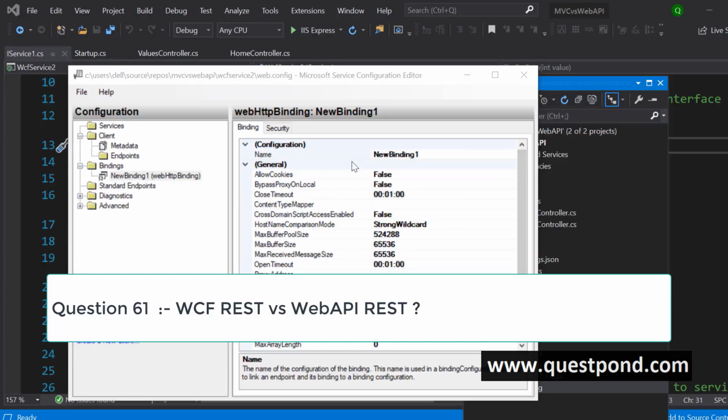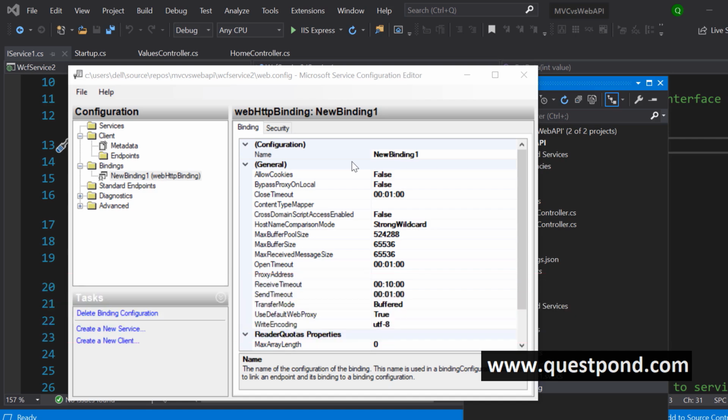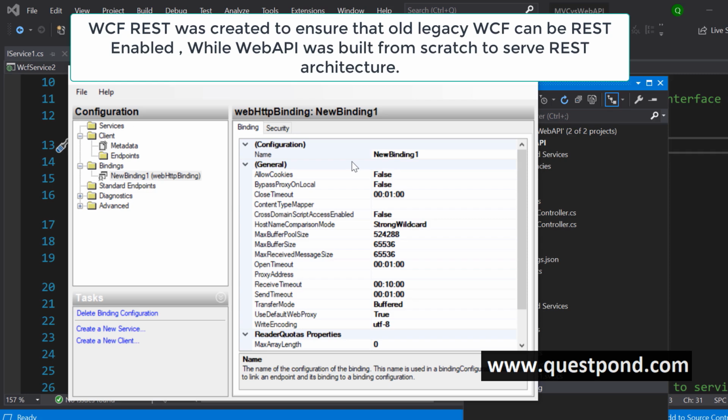Also, there can be one googly question around here. What is the difference between WCF, REST and Web API? Now, this WCF was created mainly for SOA, that is service-oriented architecture, right? But later on, when the REST principle started picking up, Microsoft implemented something called WCF REST. Means you can take your current WCF service and make it REST enabled, right? So one question can come in that, okay, so we have WCF REST and Web API. Remember that WCF REST was like a patchwork, or I will say it was like upgrading your existing WCF services to REST.